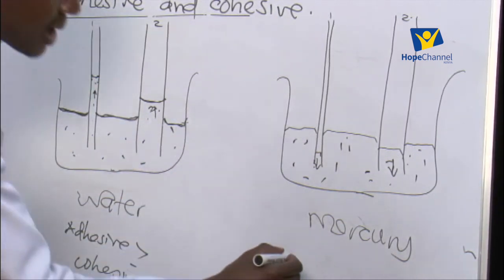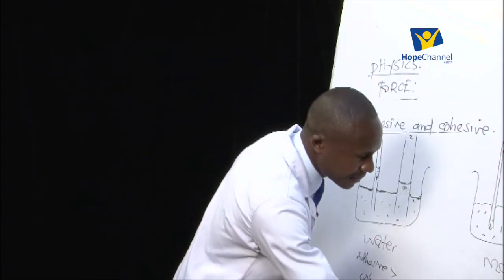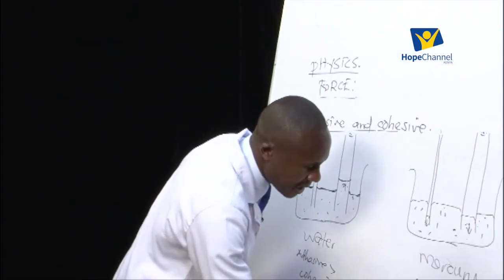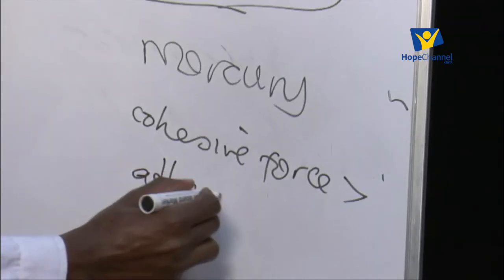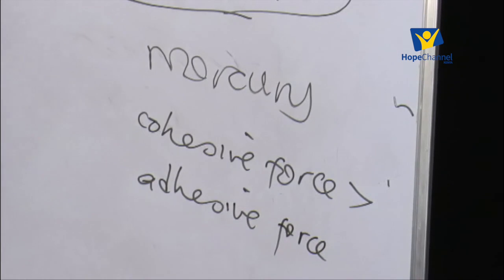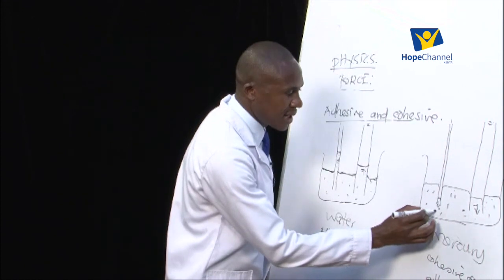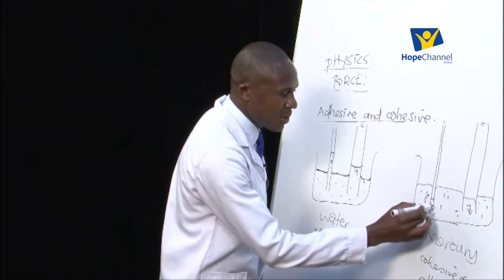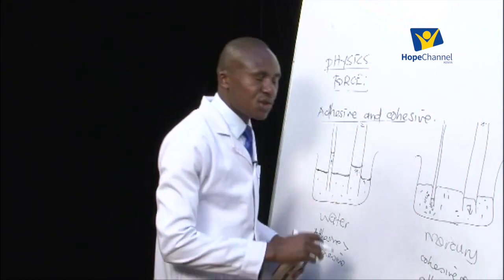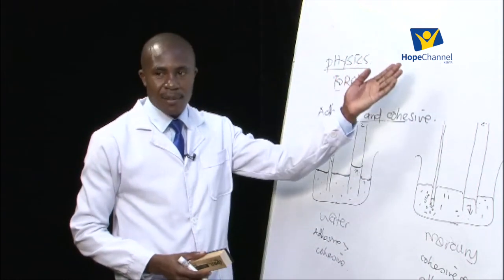But for mercury, the cohesive force is stronger, is greater than the adhesive forces. Remember, the cohesive forces are the forces of attraction between molecules of the same kind. So the molecules of mercury inside the tube will be attracted by the molecules outside the tube, and so that force being stronger, it pulls the molecules to move downward so that they cannot go up the tube.